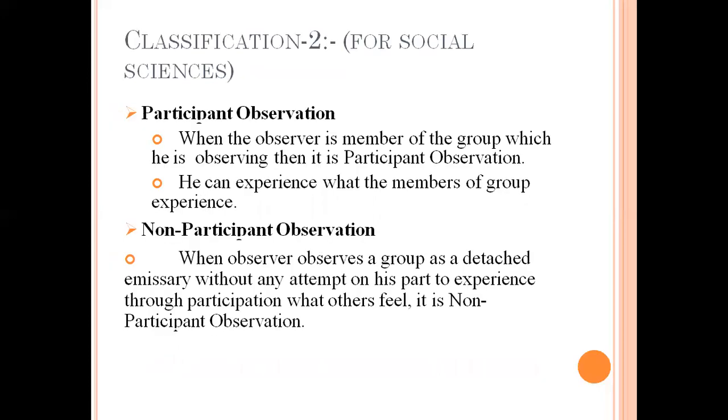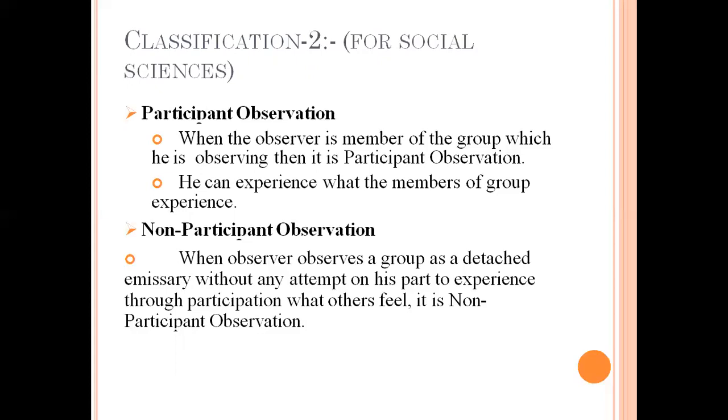Classification 2. For social sciences, it contains participant observation and non-participant observation. So what is participant observation? When the observer is a member of the group which he is observing, then it is participant observation. In this type of observation, the investigator or observer is a member of the group. Silently he is a member of the group, and he is silently observing the other participants of the group. So in this way he can experience what the members of the group experience throughout the observation. So this type of observation is known as participant observation.